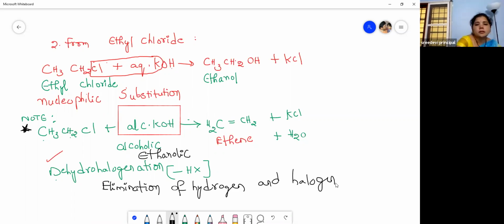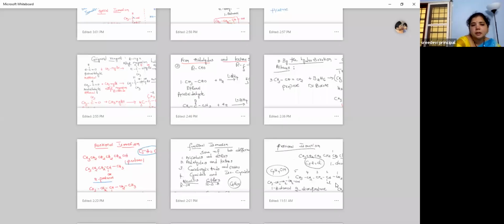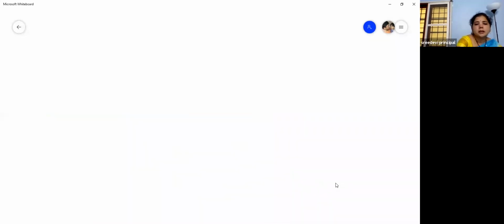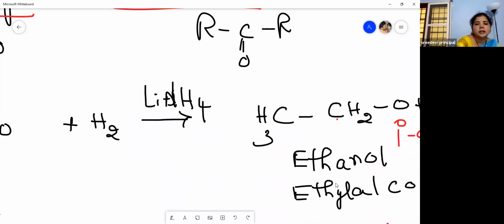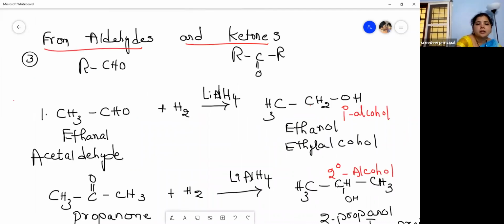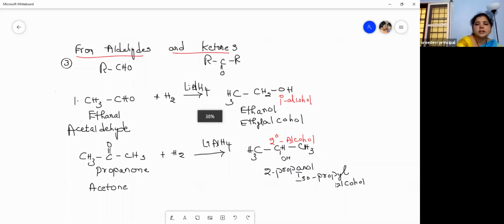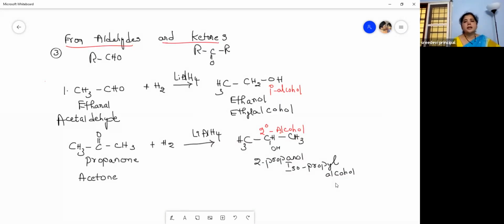Now, the next preparation is from aldehydes and ketones. So, aldehydes and ketones, that is acetaldehyde on reduction gives a primary alcohol. Means aldehydes on reduction give primary alcohol, whereas ketones on reduction give a secondary alcohol. Right? That you have to remember.